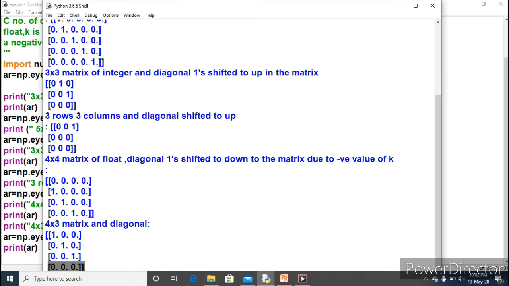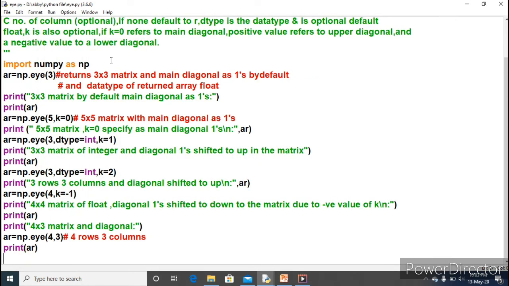So 1, 1, it starts in the correct order. But where will the next one go? Because no other column is there. Therefore, only three 1s will appear as the diagonal, in the main diagonal only. But why is the next one not here? Because in the last row, the 1 is not coming since only 3 columns are here. That is why this type of output has come. So in this way we will be using the I function.